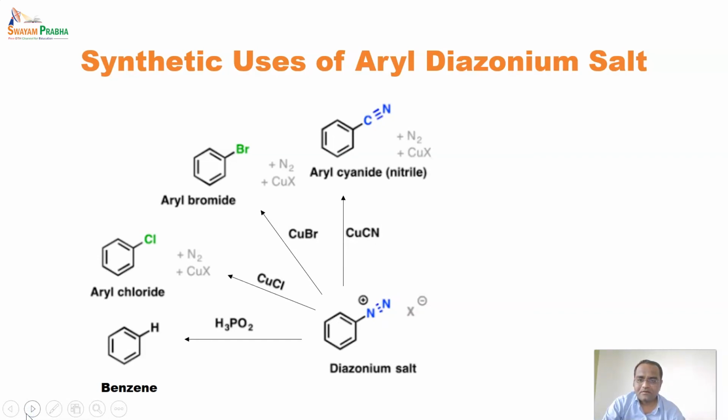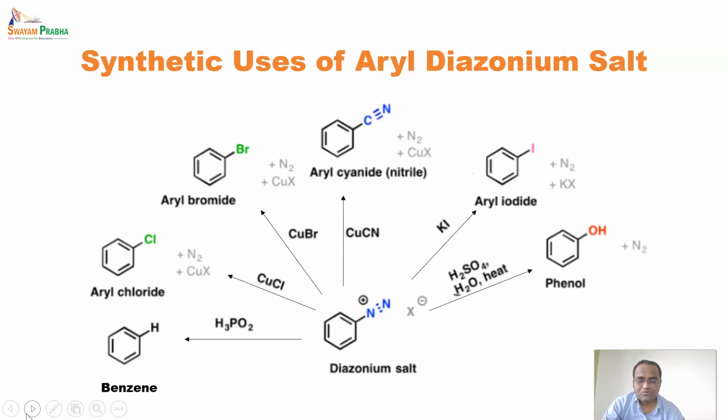When it is heated with copper cyanide, it forms aryl cyanide. And when it is reacted with potassium iodide, it forms aryl iodide. And when it is heated with H2SO4 and water, it forms phenol. Such a reaction we have also seen in preparation of phenols.